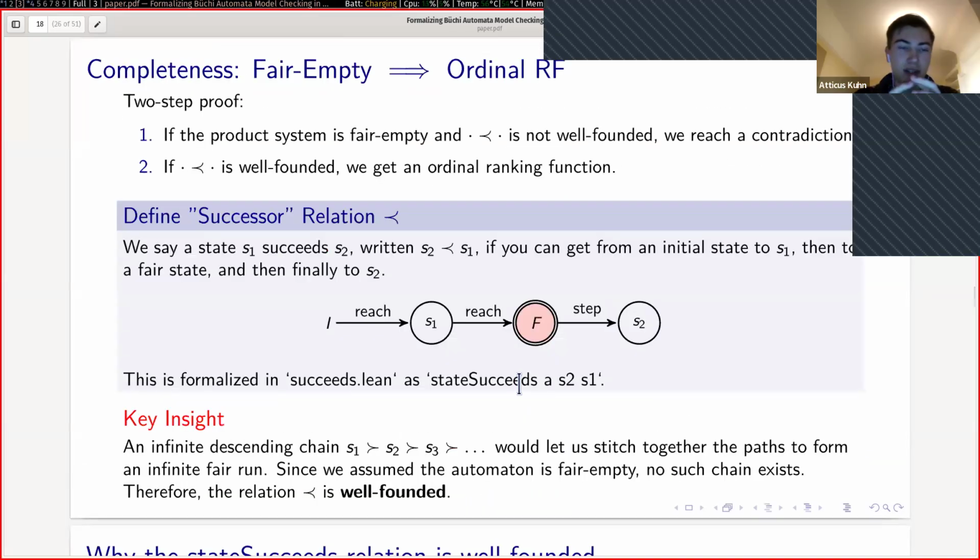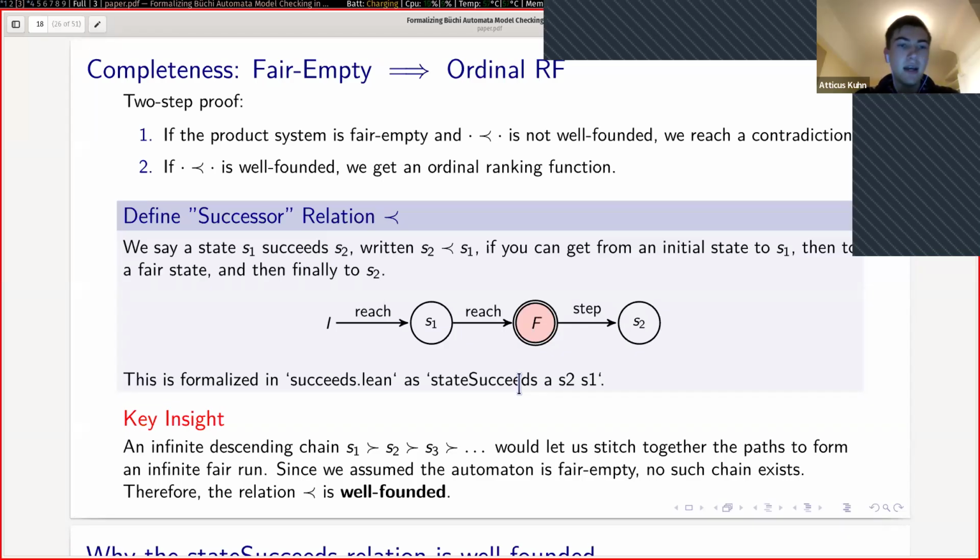Now, the opposite direction of soundness is our completeness direction. This is a bit more interesting. I'd say this is the interesting direction, which says if our automaton is fair empty, then we need to construct an ordinal ranking function on the automaton. And I did this proof in two steps.